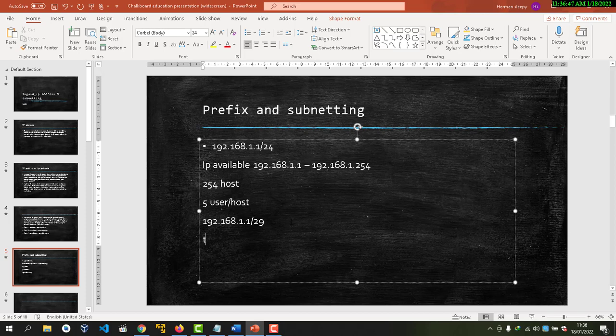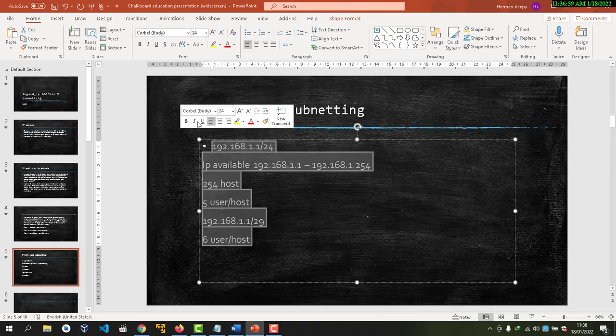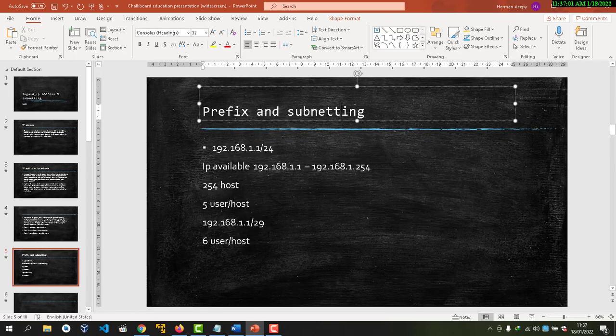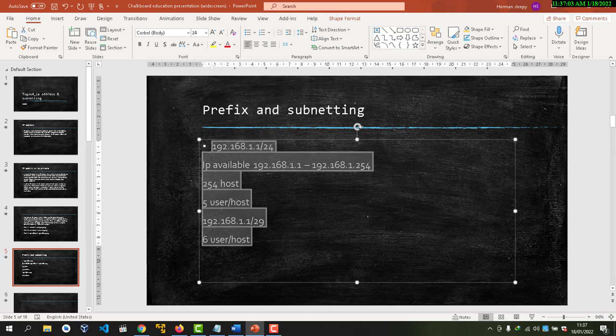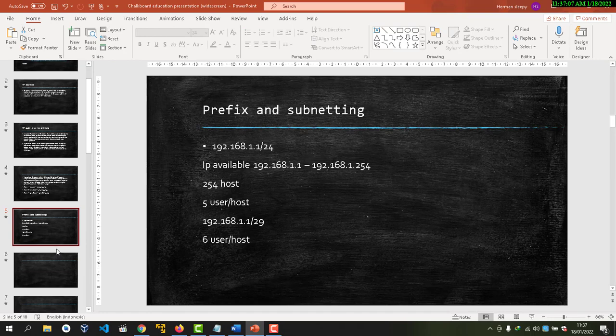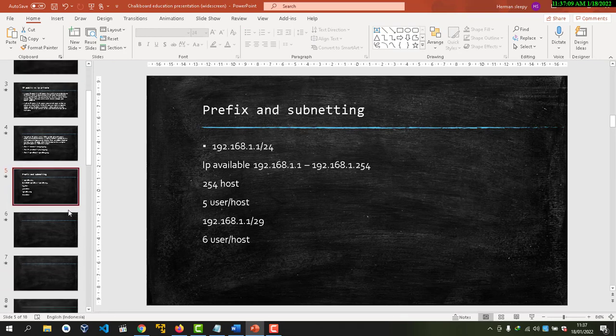So this will make available 6 users or hosts. This is prefix and subnetting. This is for optimizing and maximizing the available IPs in a network.